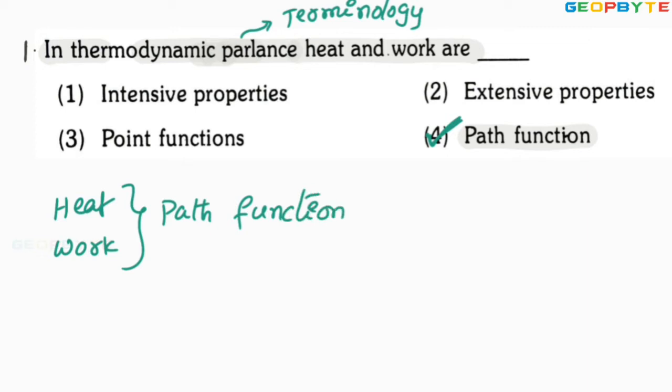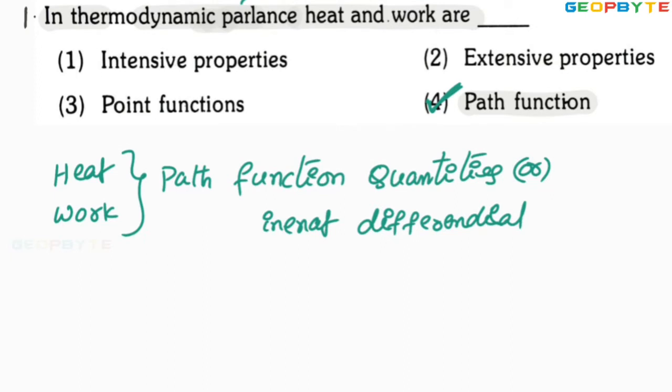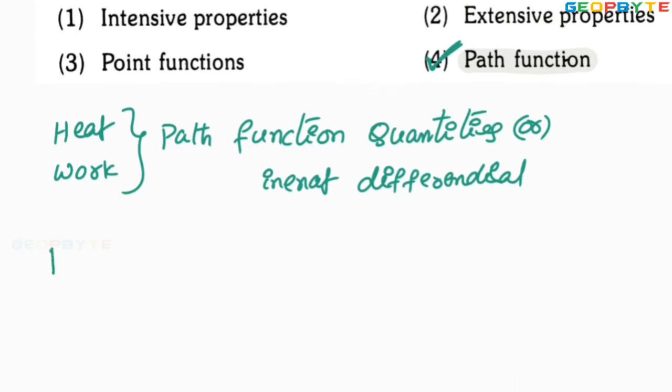Path function quantities can also be called inexact differentials. Inexact differentials.